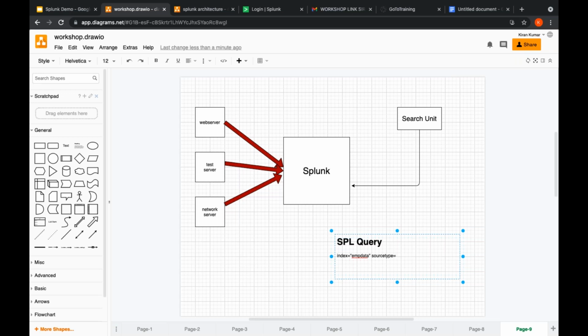Okay, source type equals some salary data. Okay, so I will go with a pipe symbol. I'll go for top again, top EMP ID, EMP name, EMP sal, and EMP designation.